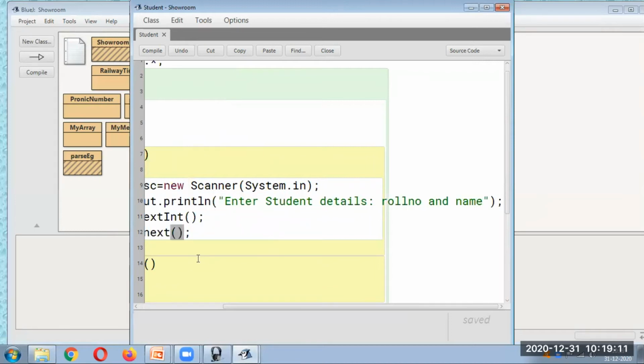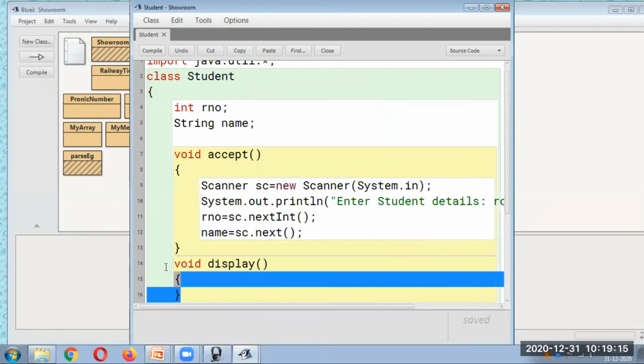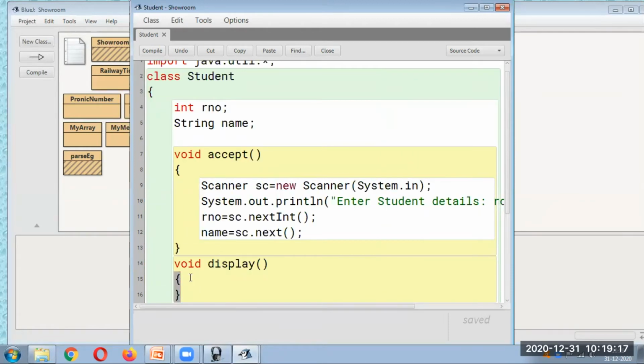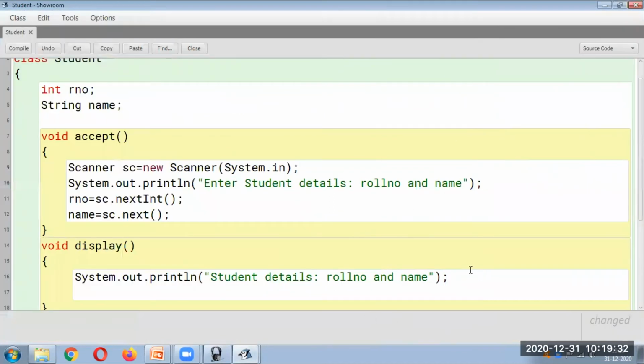This is the most basic example. Okay, if you want to be more towards real life, then you have to go on coding more according to whatever is the requirement. So you will just display the student details over here. Okay, so you may just write student details, roll number and name.